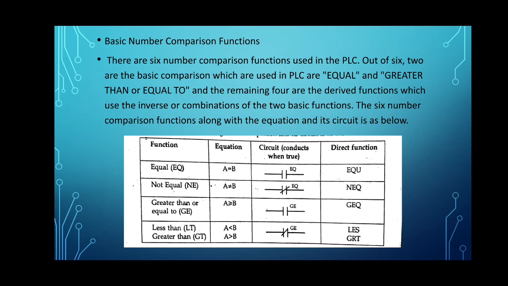The 6 number comparison functions are tabulated in the below table: equal to, not equal to, greater than or equal to, less than, greater than, and less than or equal to. Their equation, circuit and direct function are shown in the tabular column. There are derived types and then the basic types. The 2 basic functions are equal and greater than or equal. By using these 2 basic functions, the remaining functions are derived.